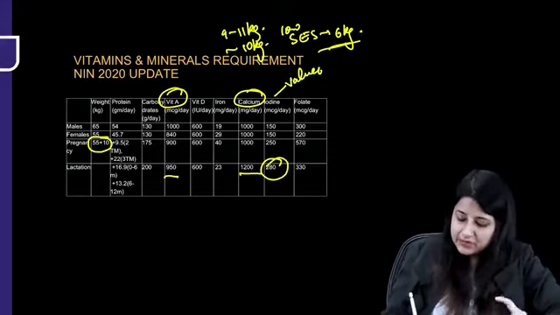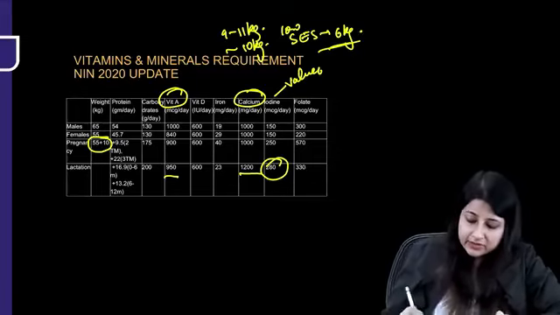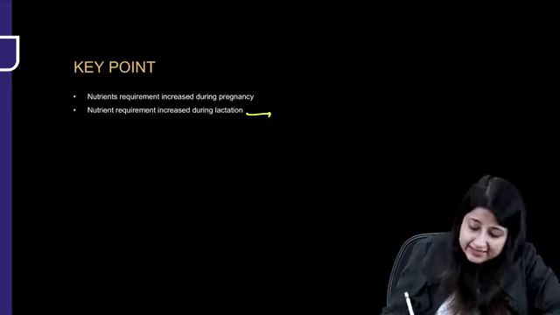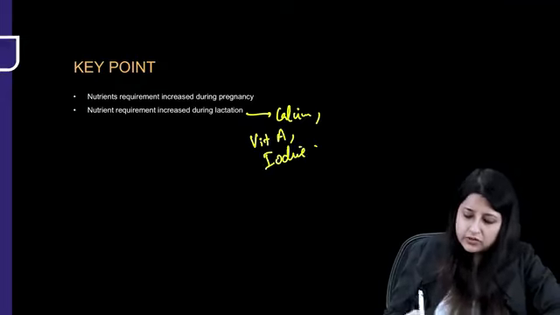In pregnancy, how much is iodine? 250 microgram per day, and in lactation 280. Okay, so here see, the nutrients whose requirement is increased during lactation are calcium, vitamin A and iodine. Okay, this I wanted you to remember.